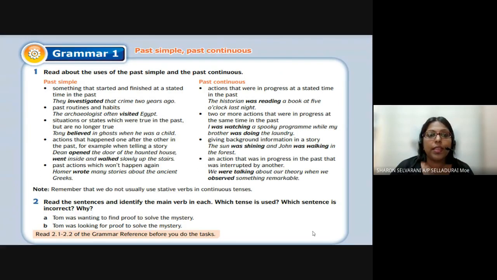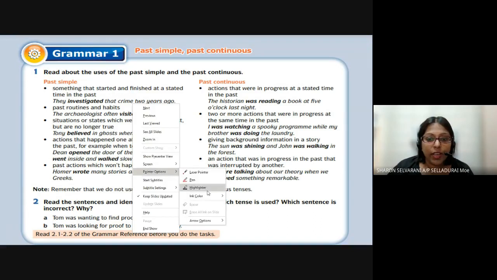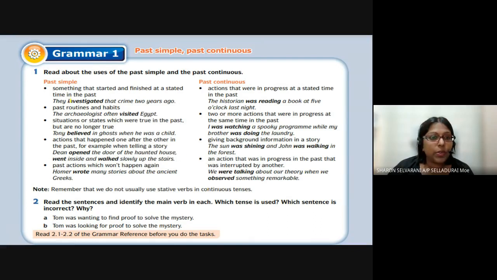Something that started and finished at a stated time in the past. That means it has already finished. Let's look at this example: They investigated that crime 2 years ago. Investigated, something that has already finished. Then past routines and habits, something that we always did, but it has already finished.